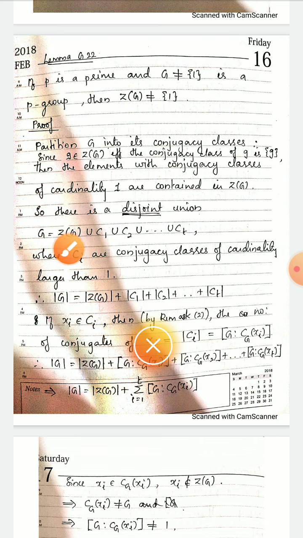The center of G, C1, C2, etc., CT are mutually disjoint sets, and G can be written as a union of all these. So from this relation, since it is a disjoint union, the order of G is the order of the center of G plus the order of C1 plus the order of C2, etc., plus the order of CT.